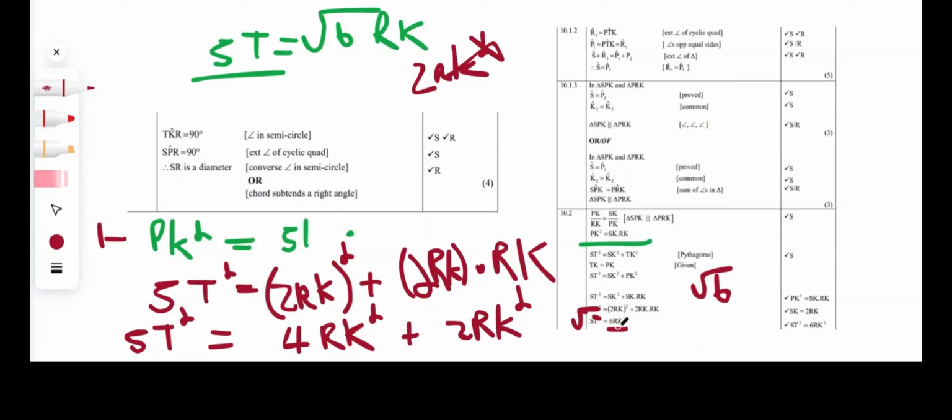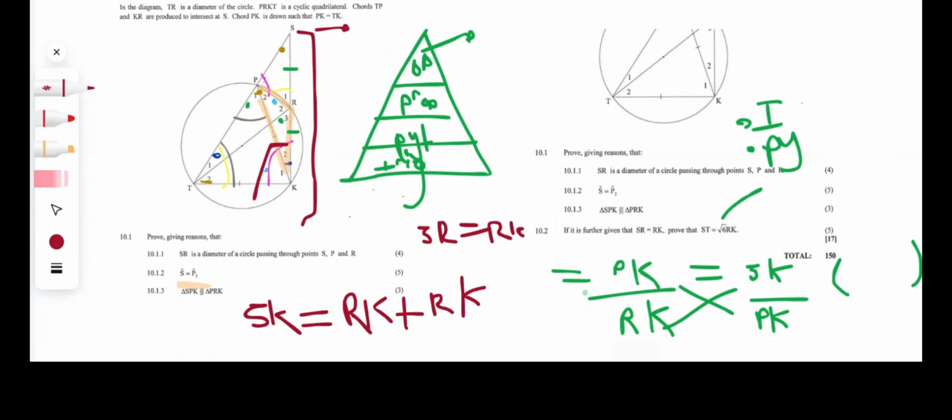Then go back and ask what is the square root of RK squared. If you square root RK squared, you're just going to get an answer of RK. So you have to write them separately from each other. And just like that, we've proved that ST equals the square root of 6 multiplied by RK. It's literally that easy, guys.